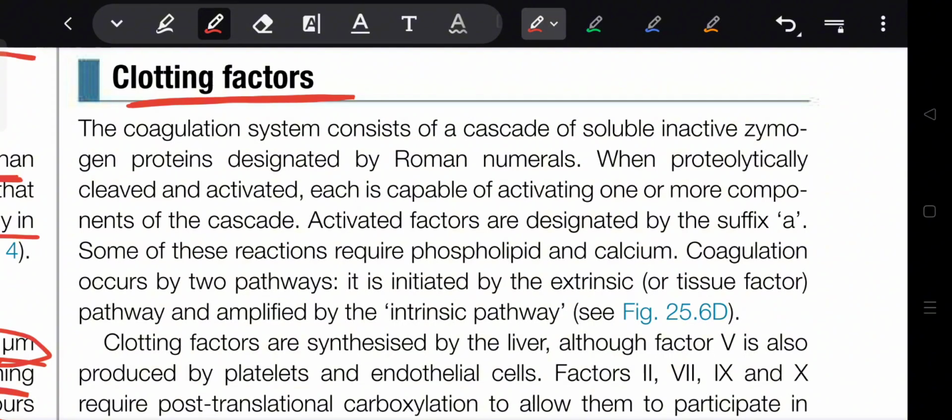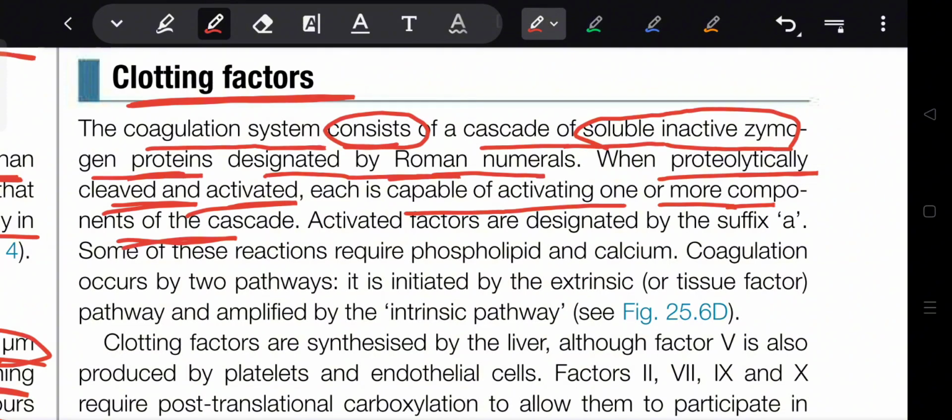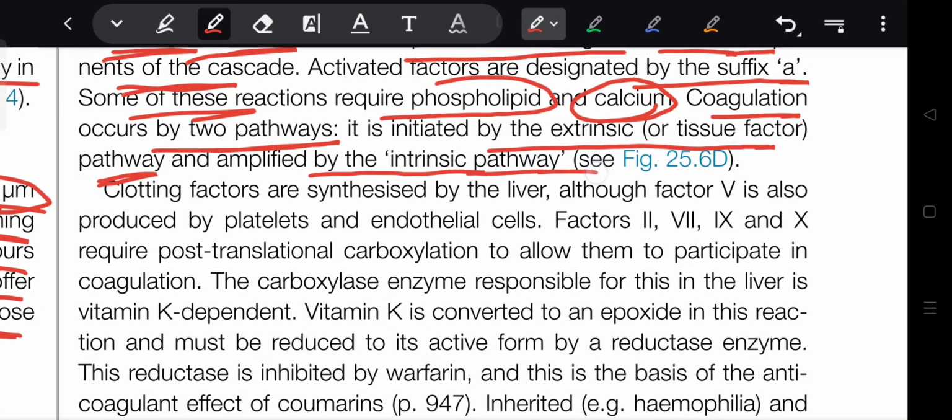Clotting factors. The coagulation system consists of a cascade of soluble inactive zymogen proteins designated by Roman numerals. When proteolytically cleaved and activated, each is capable of activating one or more components of the cascade. Activated factors are designated by the suffix a. Some of these reactions require phospholipid and calcium. Coagulation occurs by two pathways, initiated by the extrinsic tissue factor pathway and amplified by the intrinsic pathway.